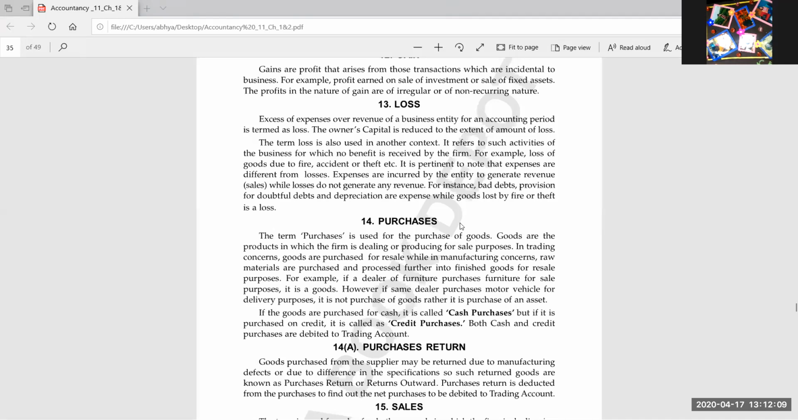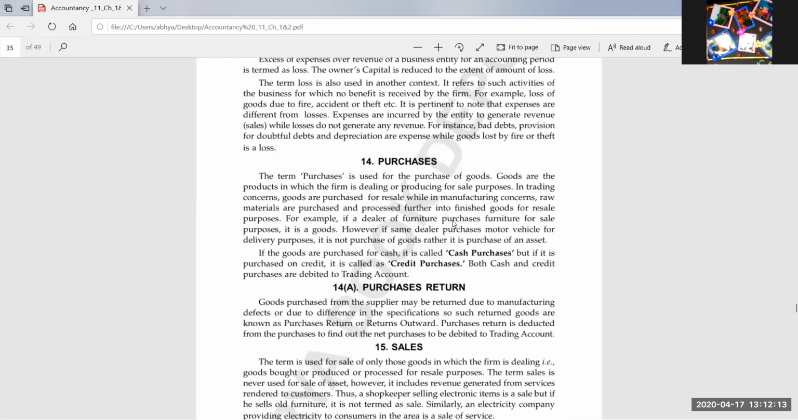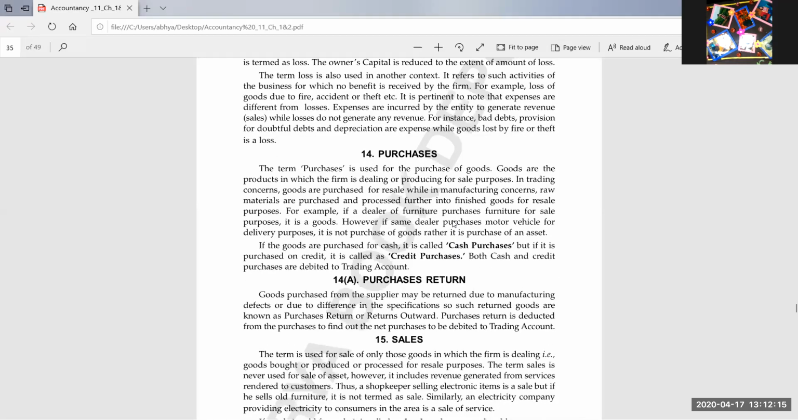Okay, write down today's term. Today we'll be starting with purchases, some very easy terms. Purchases. You can write down the term purchase side by side, because in books you may have difficult definitions, and I'll be telling you the easy definitions.